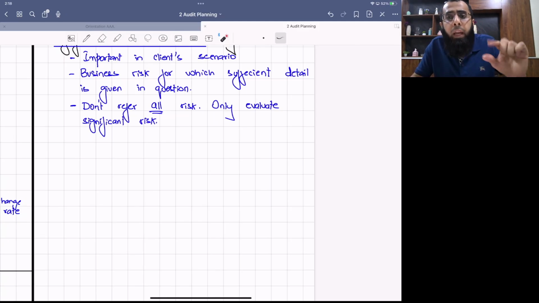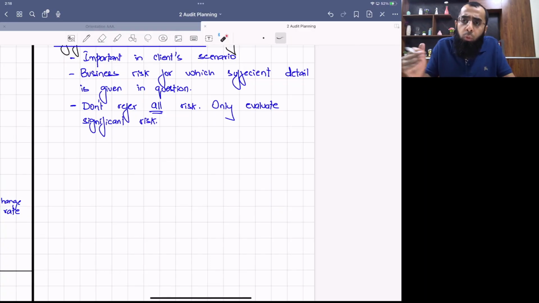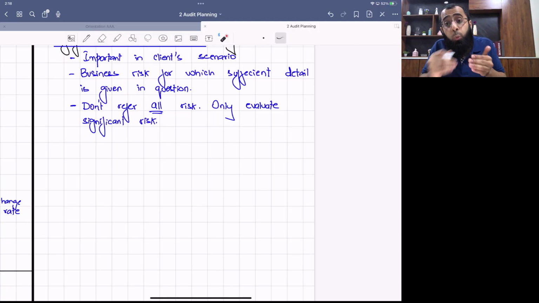Like if just a one-liner is given, that the company is also doing business internationally, don't get into that risk. Rather, find those risks for which sufficient 2-3 lines of detail are given, so that you can determine that, okay, this risk was significant from the perspective of the client and of the examiner.